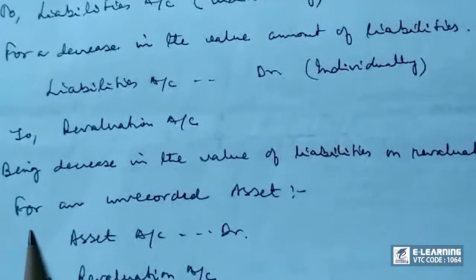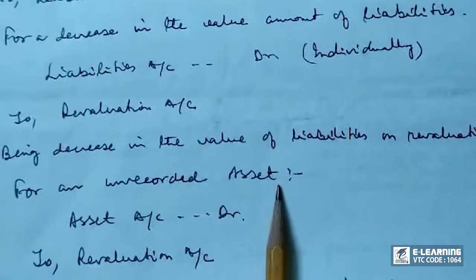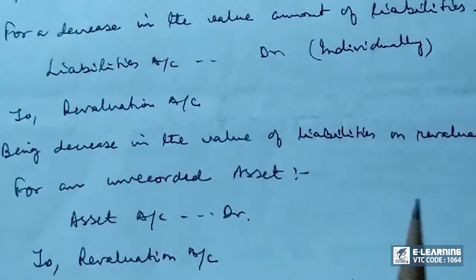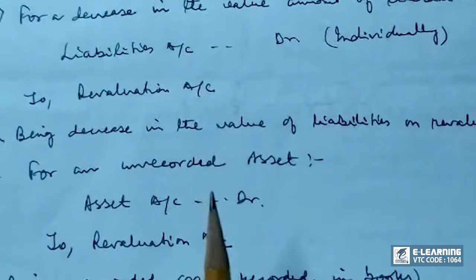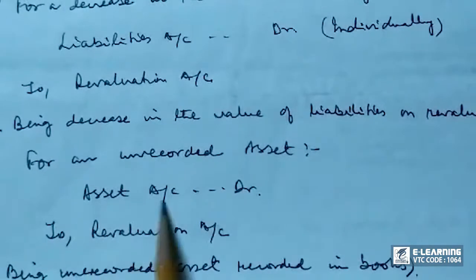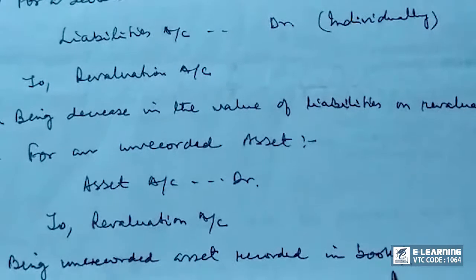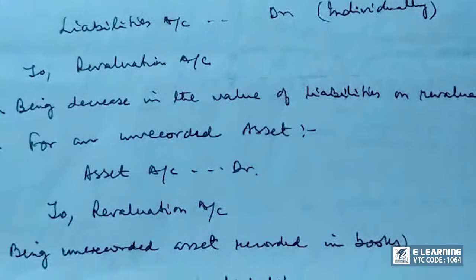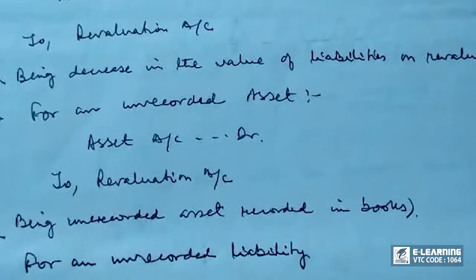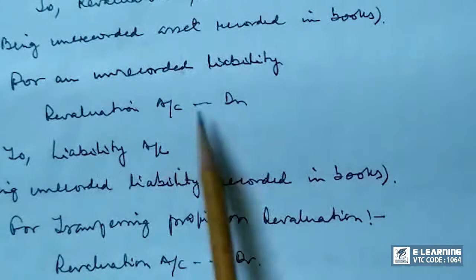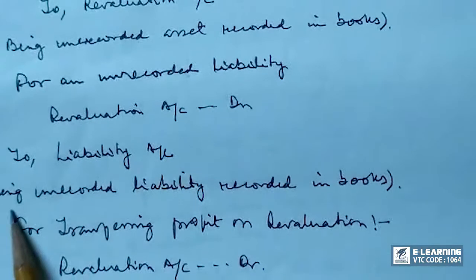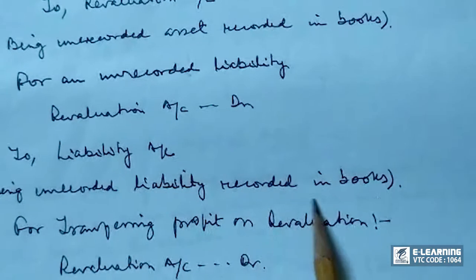Number 5, for an unrecorded asset, the entry would be to record it in the books. So asset account debit to revaluation account, being unrecorded asset recorded in the books. For an unrecorded liability, revaluation account debit to liability account, being unrecorded liability recorded in books.